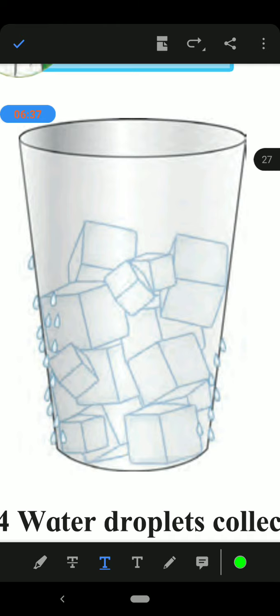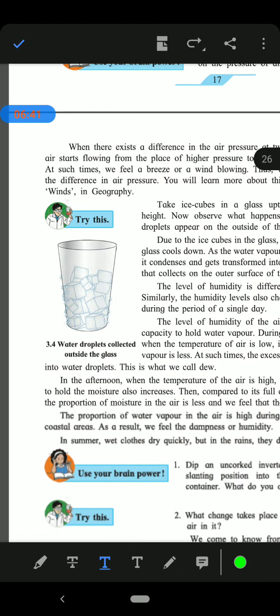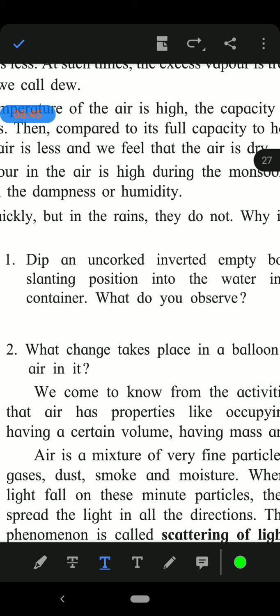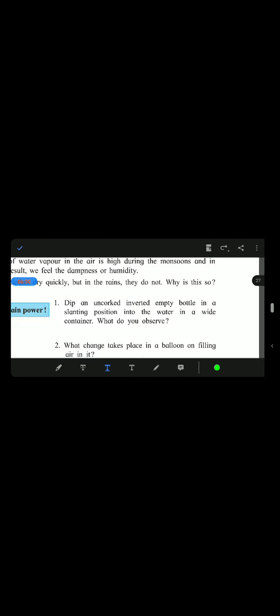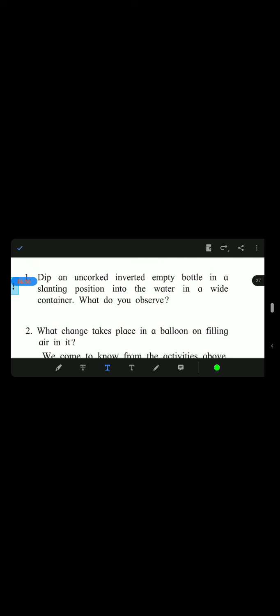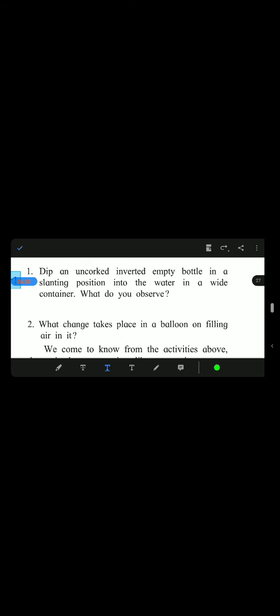Next we are going to learn the properties of water. Before we start with the properties of water, we have two activities which you have to perform at home, and send the picture of it to me personally on my personal WhatsApp. No need to send it in the group.